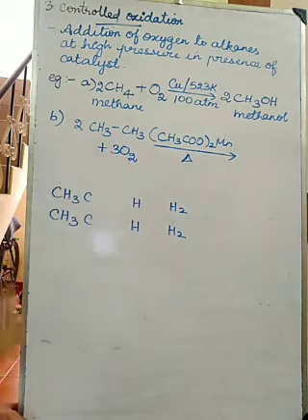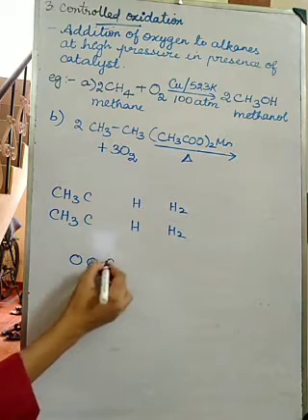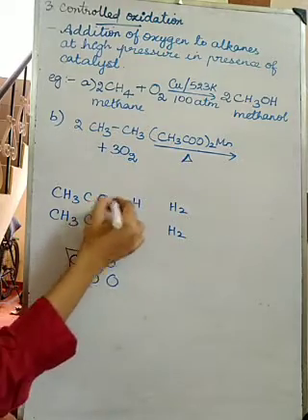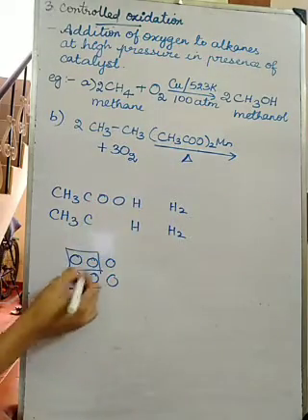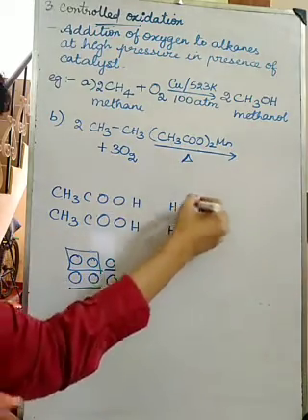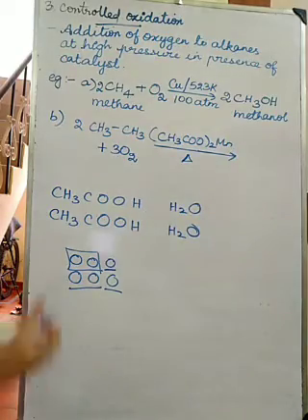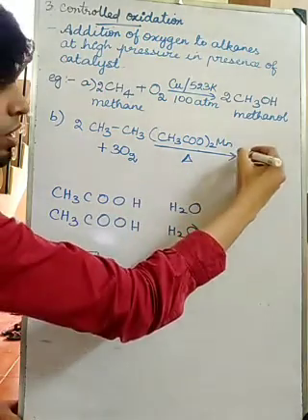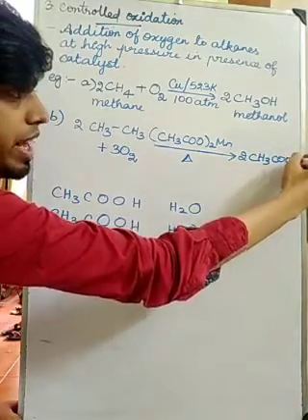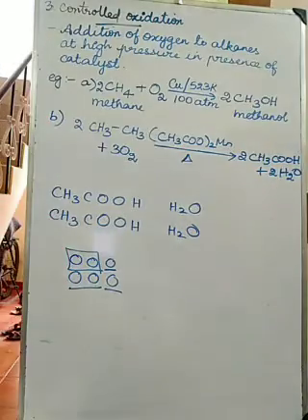How many oxygens are there totally? 6 oxygens. Two oxygens I write here and two oxygens here, and one oxygen with this H2 and another oxygen with this H2. So what will I get? 2CH3COOH plus 2H2O.